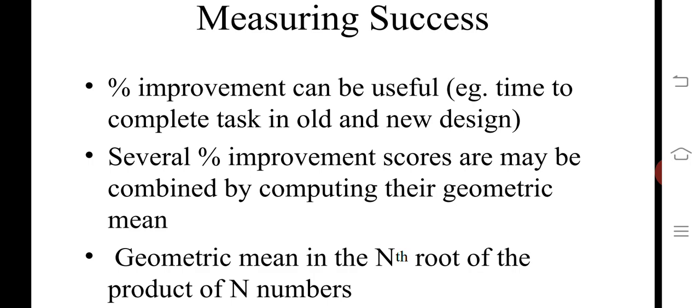Several percentage improvement scores may be combined by computing their geometric mean, and the geometric mean is the nth root of the product of n numbers. This is measuring success. So measuring means percentage of completion, percentage of improvement, and how the task is completed in the old and new design.